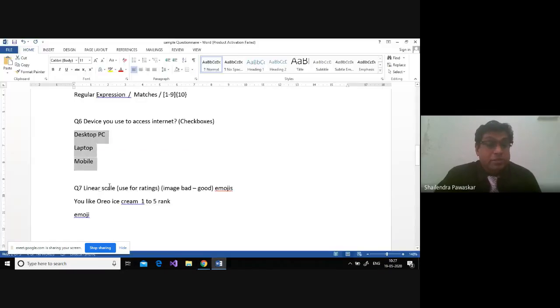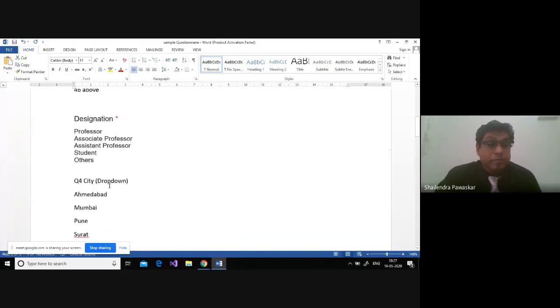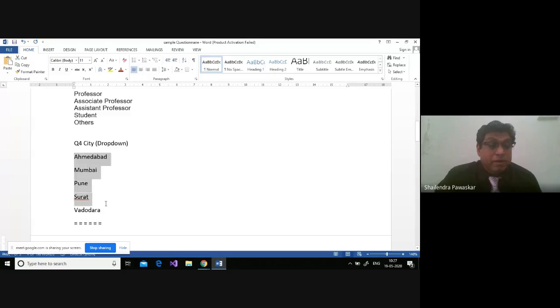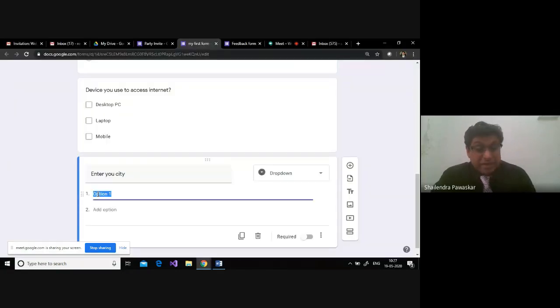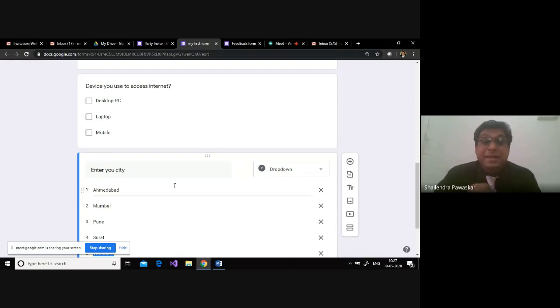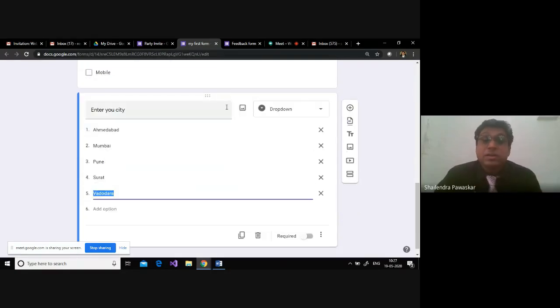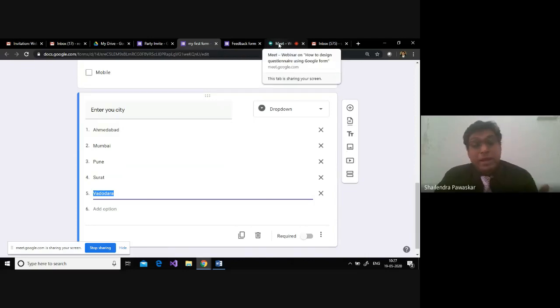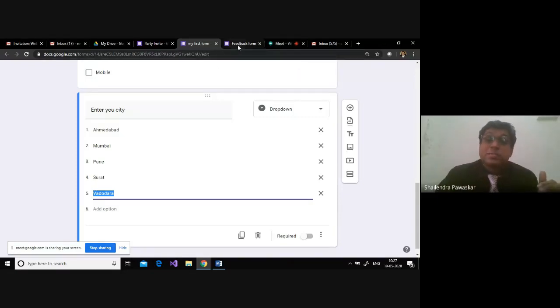So I've already created some options here, right? I'm giving them only 5 options. They have to select Ahmedabad, Mumbai, Pune, Surat, or Vadodara. These are the options. So now this will not create any spelling mistakes, and it will be easier for me to process this data at the end of the session, or maybe when I collect all my data after 1 or 2 months. Definitely, I need to process this data, and it will be easily processed there.